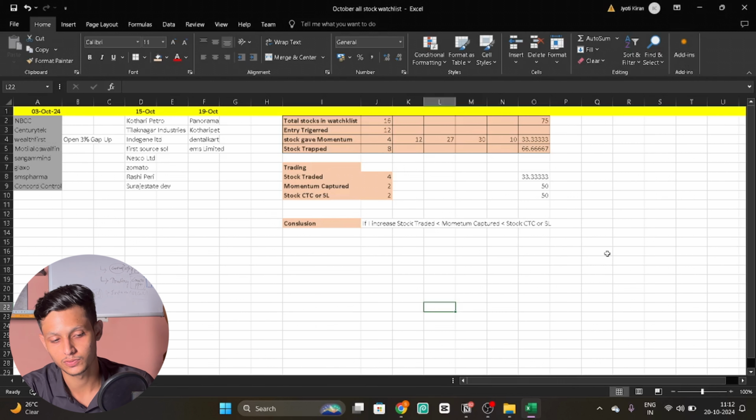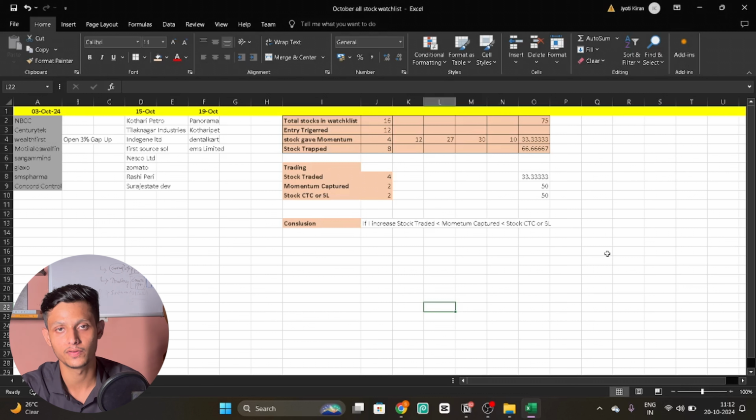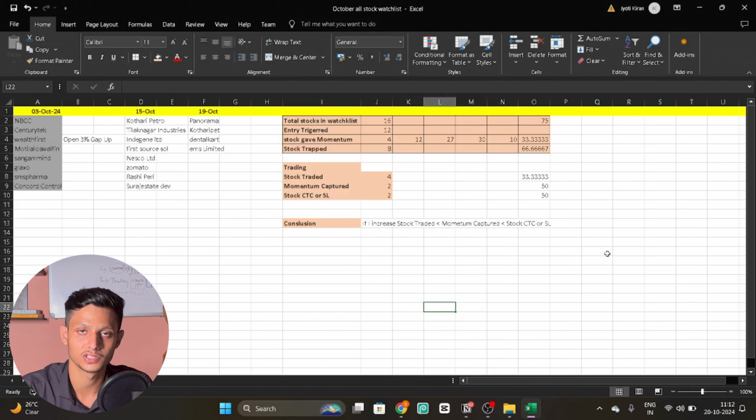My next step should be to be disciplined and trade more stocks, whatever is in the watch list, or wherever I get the entry triggered, I should just make a position in that. And I'm going to follow that GTT technology in Zerodha: if I put in my complete target and stop loss, then my position is automatically made whenever the stock crosses that level. So this is what I am planning.